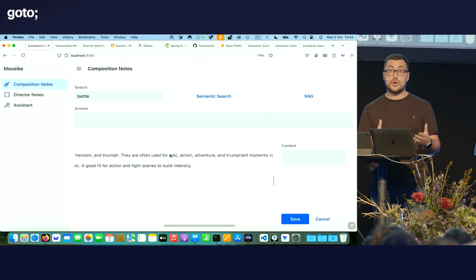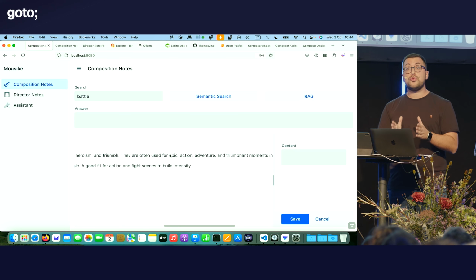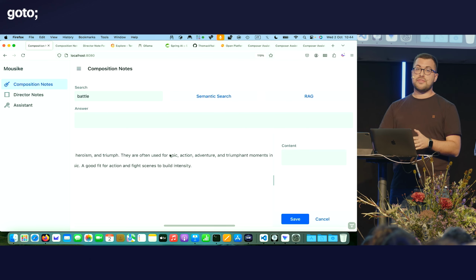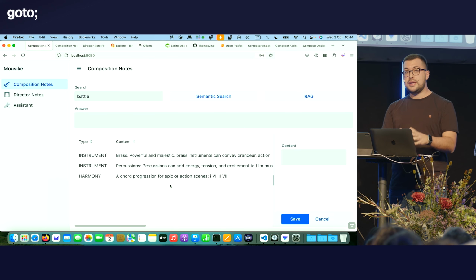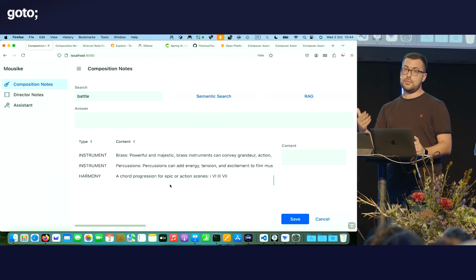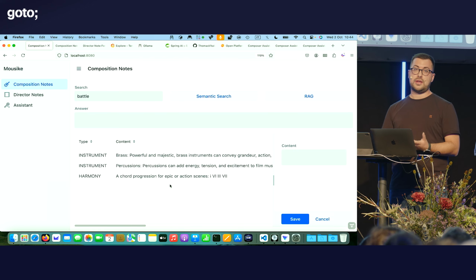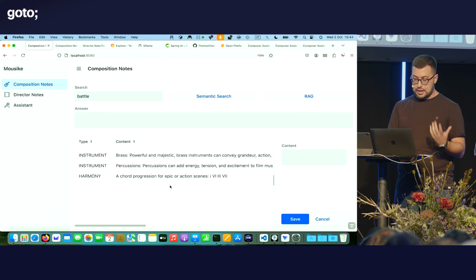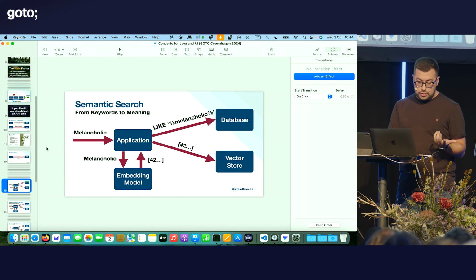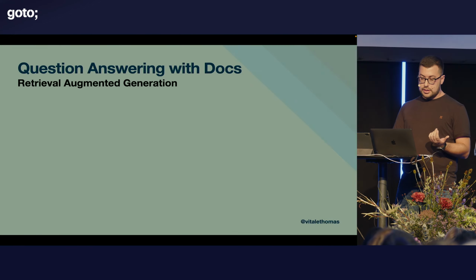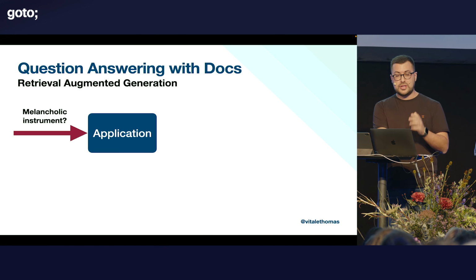It really helps me when I'm composing, but we can do much more than this, because now this is the foundation on top of which we can actually have a way to pass my data to the model and then ask the model questions about my own data. This is called question answering with documents. It's a common use case and it works on top of what we have just built.